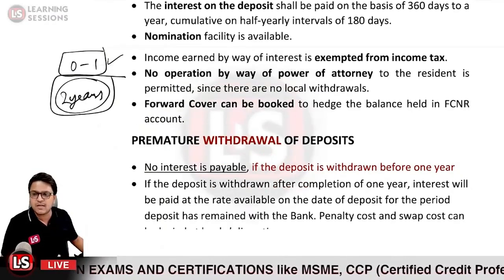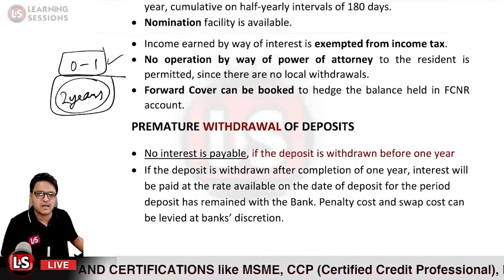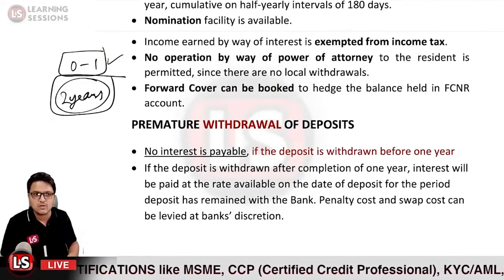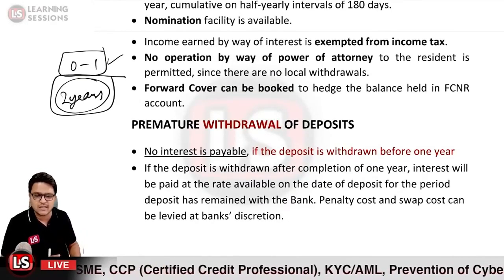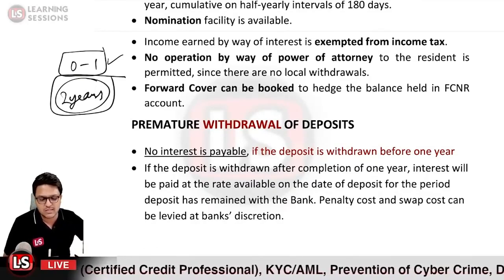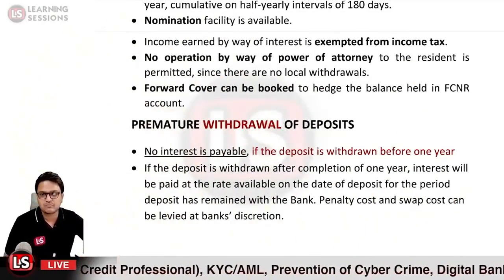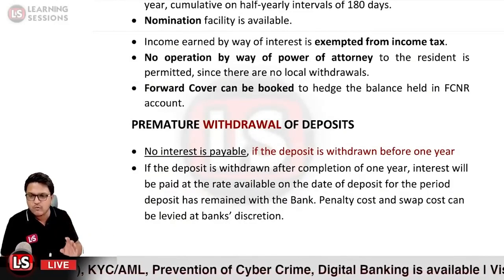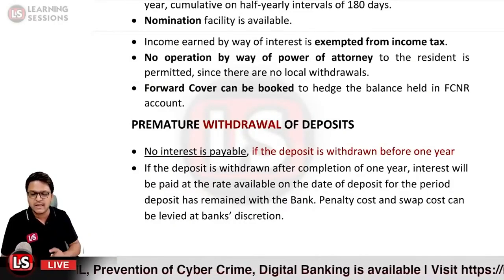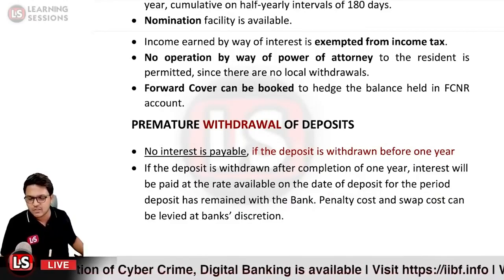And further, after cutting down the swap cost or any of the other costs. Okay. So if there is any penalty cost or swap cost, that will be levied at the bank's discretion, and the rest of the amount would be paid along with the interest applicable. Is it clear? So we can say in a nutshell, premature withdrawal is allowed, but up to 1 year. If the premature withdrawal is done within 1 year, in that case, no interest will be paid. Otherwise, the interest would be paid.